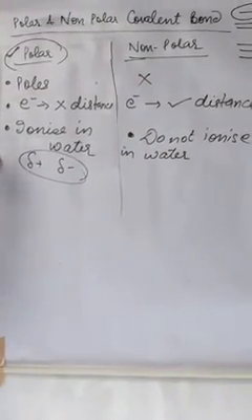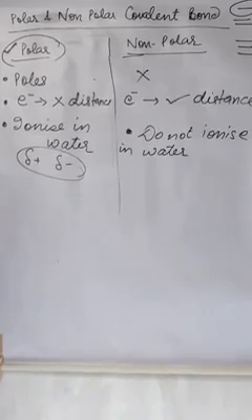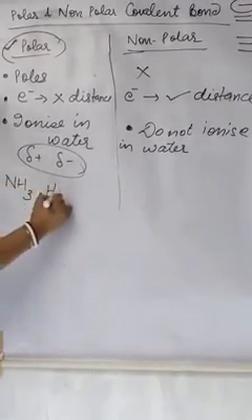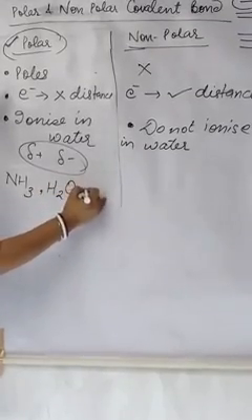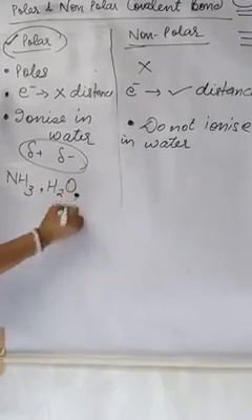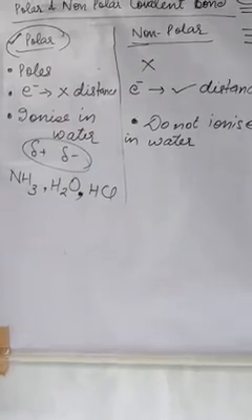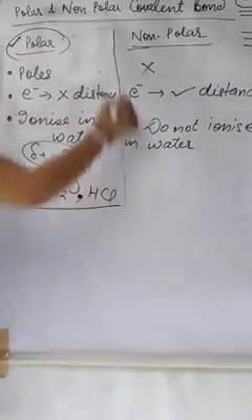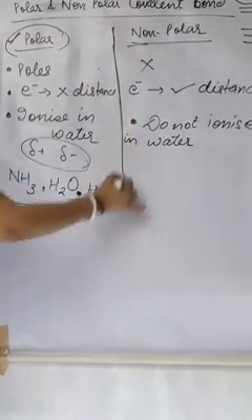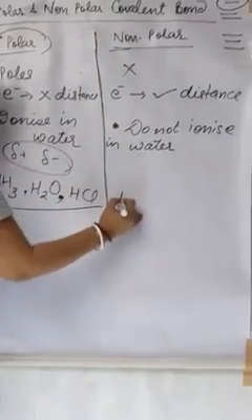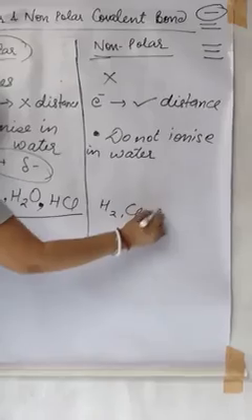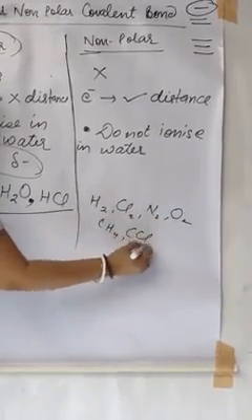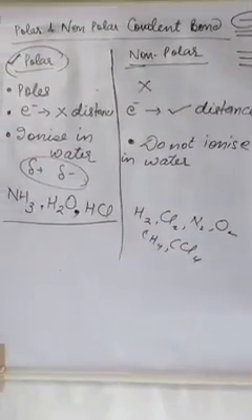For example, the polar covalent compounds in our course are only three, that is ammonia, water and HCl. They are covalent, but they are polar covalent. These are the three polar covalent compounds in our course. Next, non-polar, what are they? H2, Cl2, N2, O2, CH4, CCl4. These are all non-polar covalent compounds.